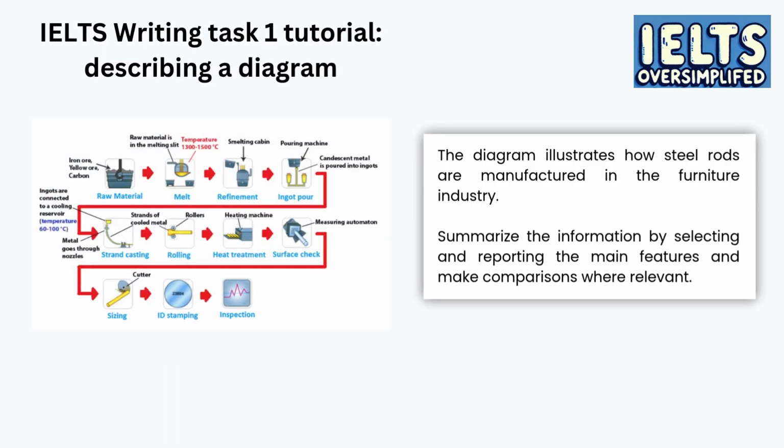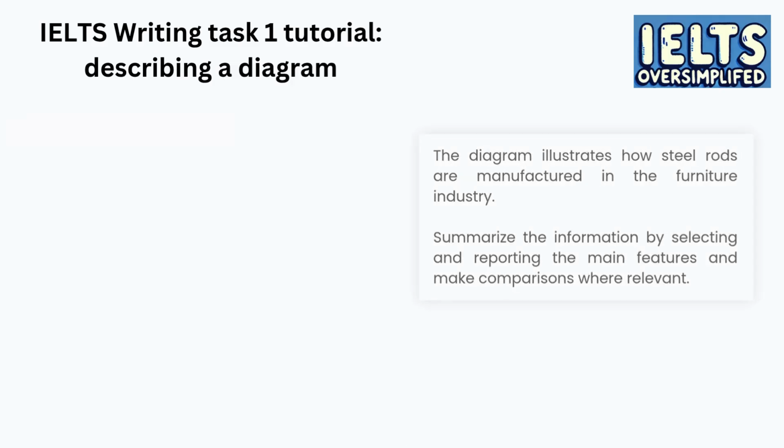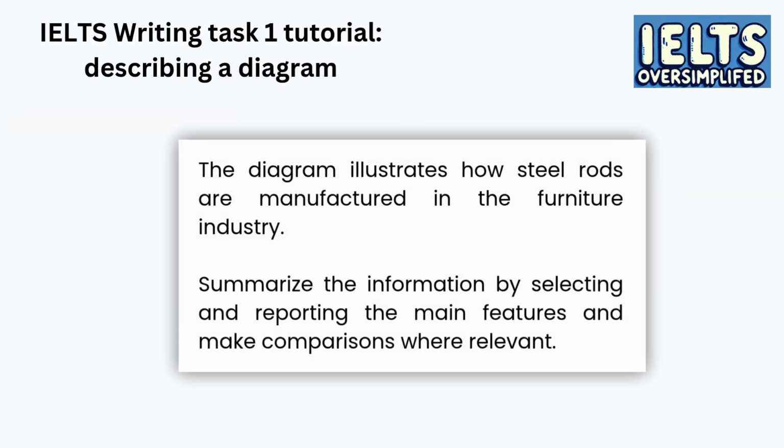And here is how a Writing Task 1 question with a diagram may look. You get a question card that gives you some basic information about your diagram, and you've got a diagram, which you should describe in your own words. Let's take a closer look at our question card. It says, the diagram illustrates how steel rods are manufactured in the furniture industry. Summarize the information by selecting and reporting the main features, and make comparisons where relevant.